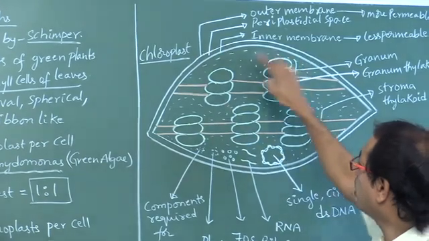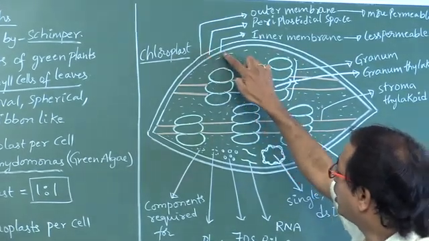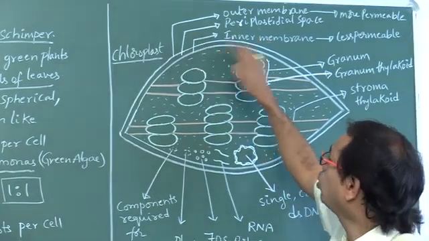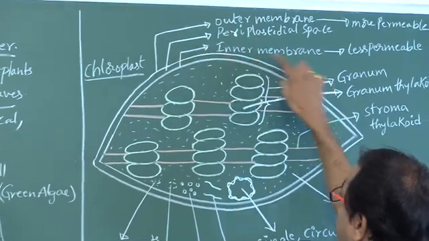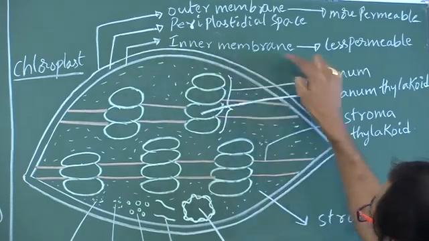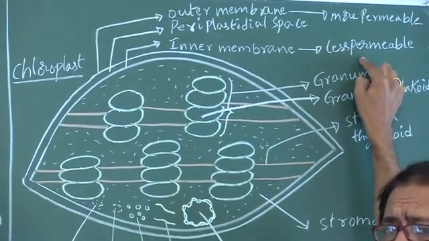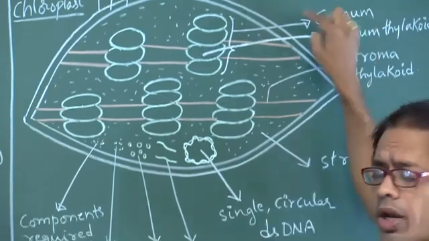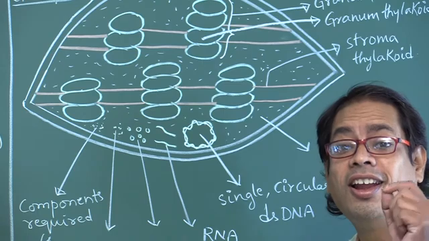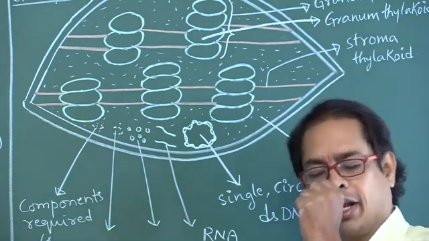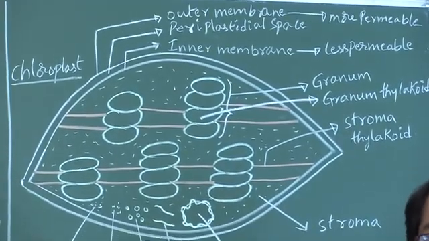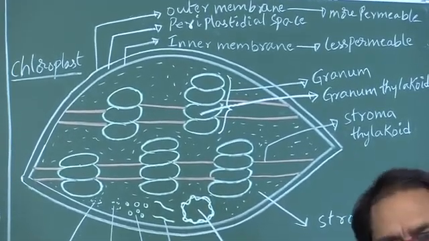Each chloroplast is bounded by how many membranes? One membrane and a second membrane. Two membranes. So each chloroplast is bounded by two membranes, outer membrane and inner membrane. The outer membrane is more permeable, whereas the inner membrane is less permeable. Both membranes are made up of lipids and proteins, that is lipoproteins.